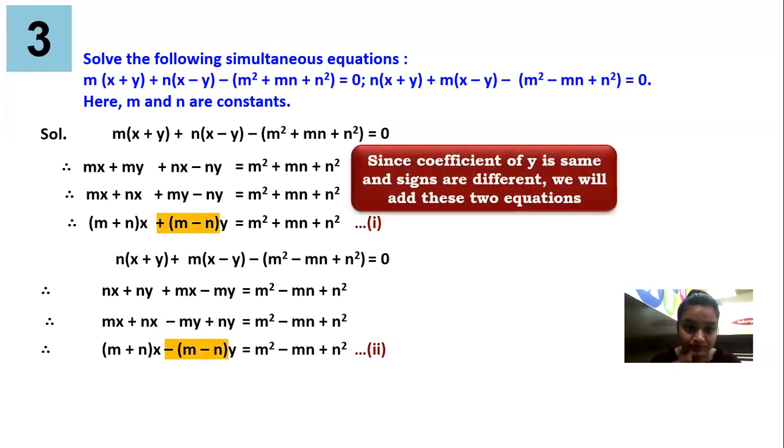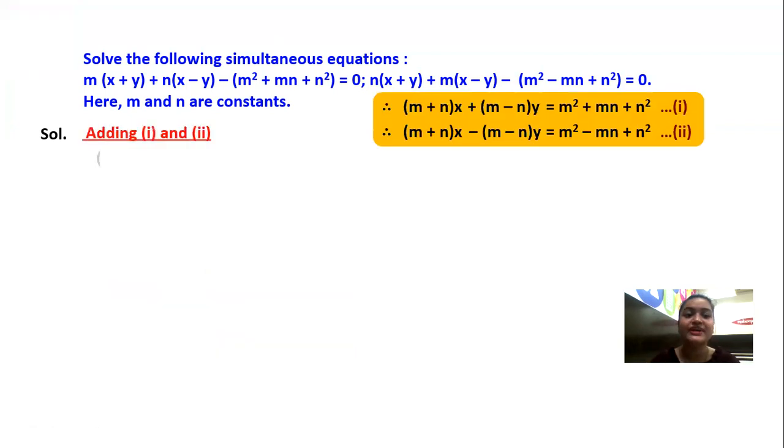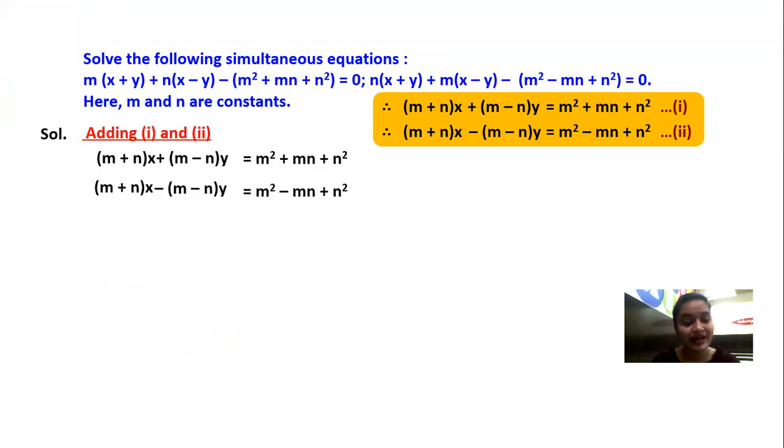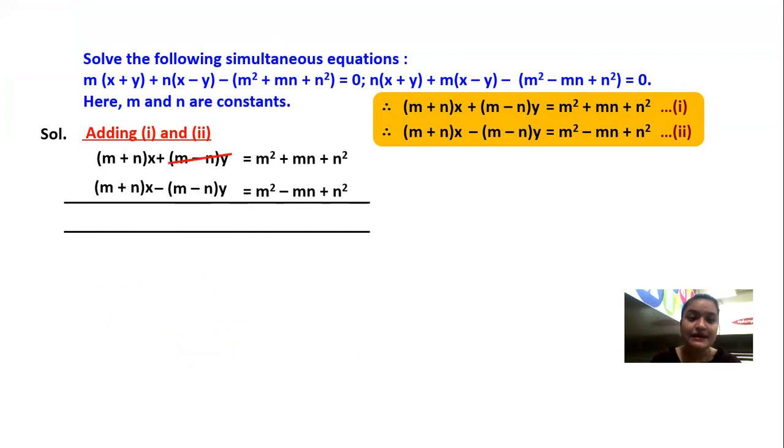Now, if you check, see the highlights. You are having same terms with opposite signs. So what are you going to do? Yes, you will add both the equations. So I am writing both the equations and I am going to add them. Plus minus will get cancelled. m plus n, m plus n x will be 2 times m plus n x.